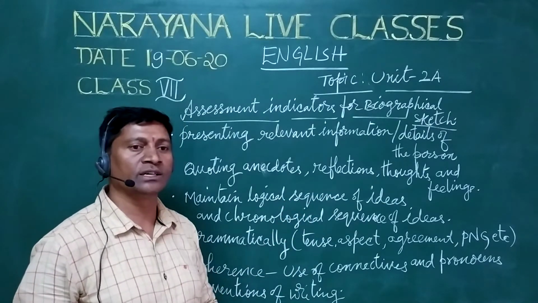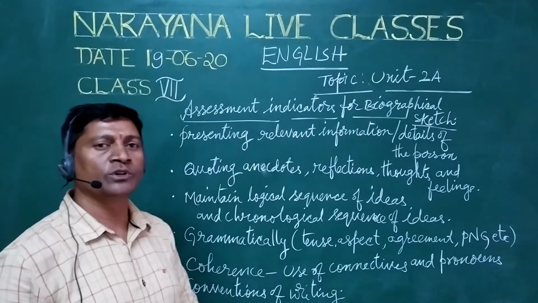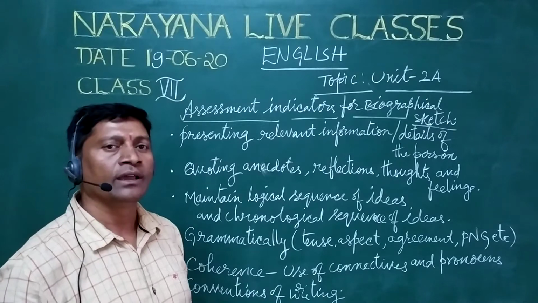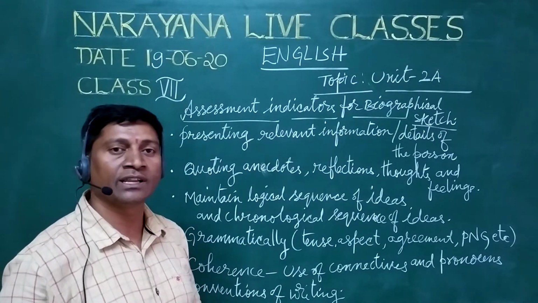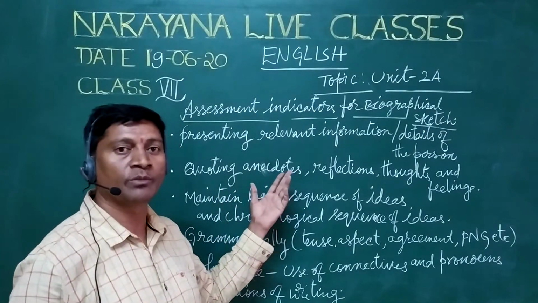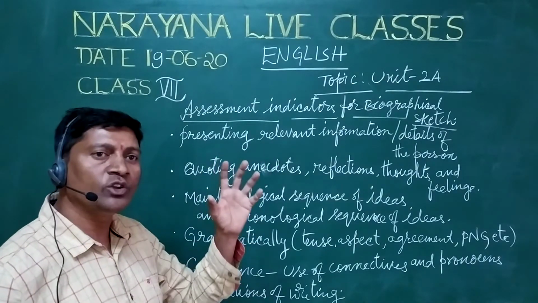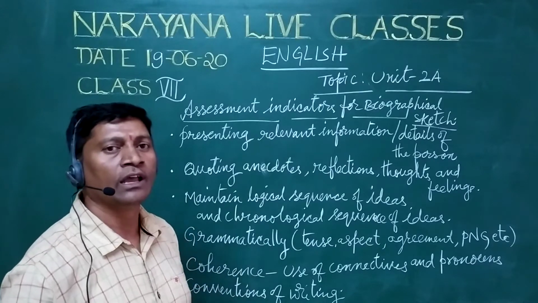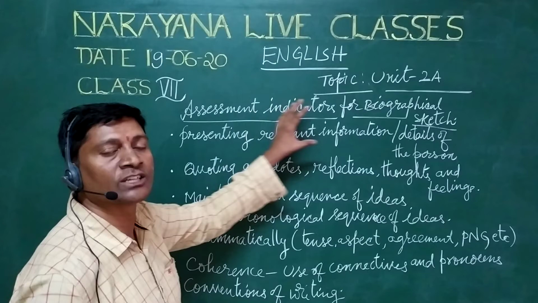So how to start the biographical sketch? Suppose you are writing about Jagdish Chandra Bose. Not only this person, it could be any other personality like Rabindranath Tagore, Mother Teresa, Satyajit Ray, or S.P. Balasubramaniam. They may give any personality. Whenever you are writing the biographical sketch of an eminent person, you should have some knowledge about that person. First, we have to give the introduction.